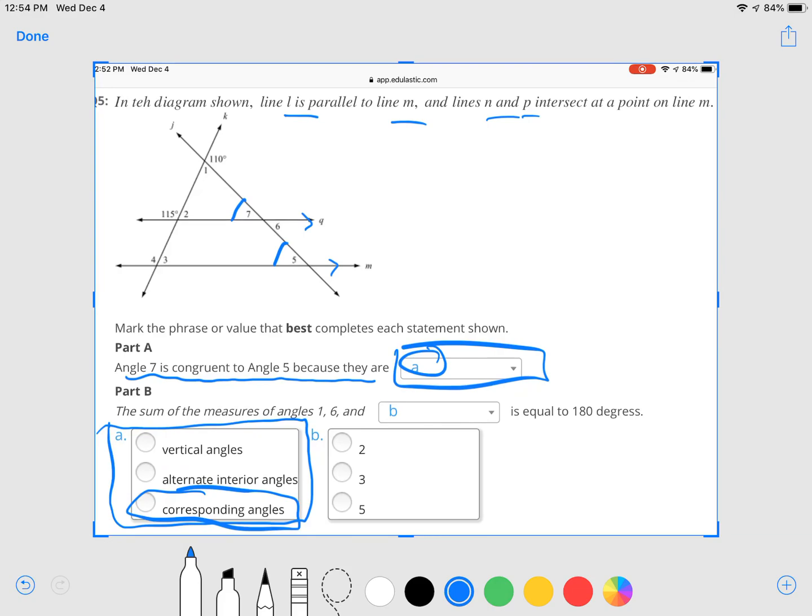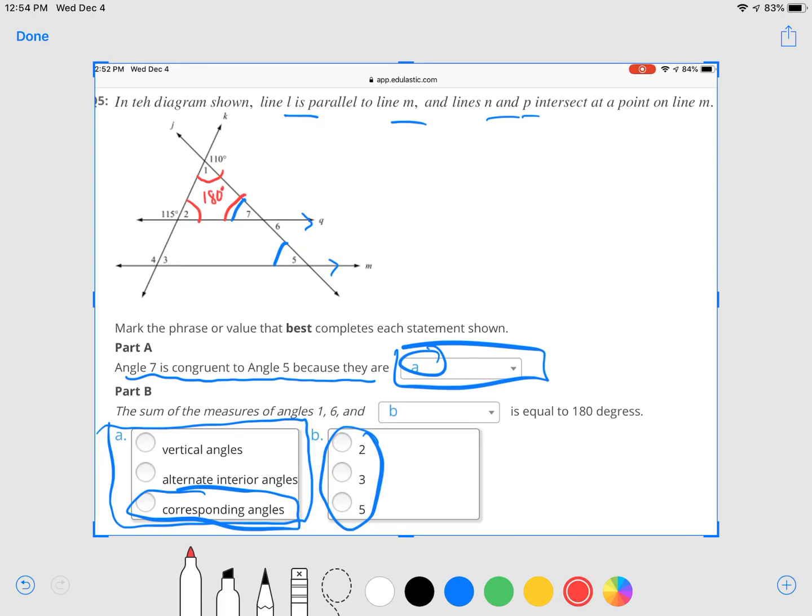Okay, part B says the sum of the measures of angles 1, 6, and blank, we have to choose one of these, is equal to 180. Okay, so one way to think about this one is angles 1, 2, and 7 should add up to how much? Well, they form a triangle, so they should add up to 180.